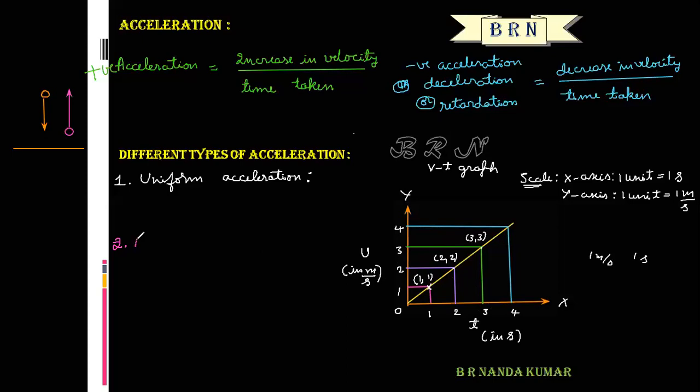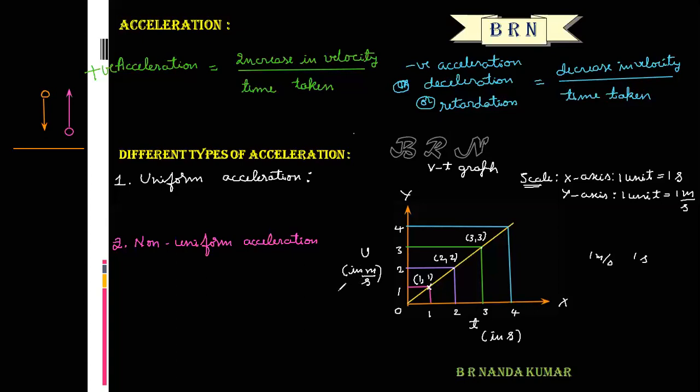What is the meaning of non-uniform acceleration? It means its velocity changes by unequal amounts in equal intervals of time, or equal amounts in unequal intervals of time, or unequal amounts in unequal intervals of time.